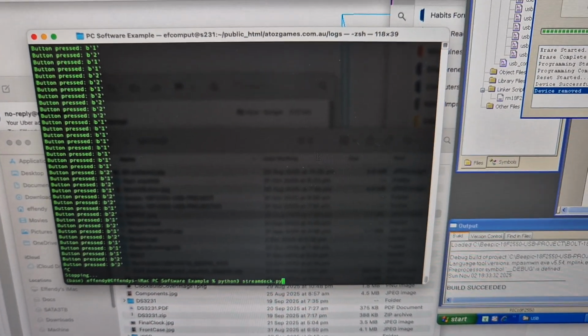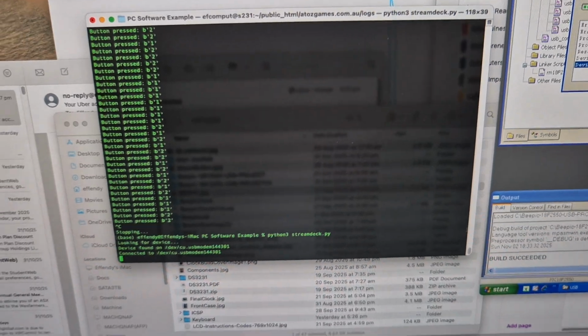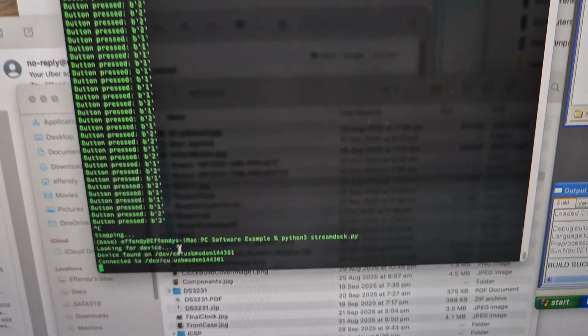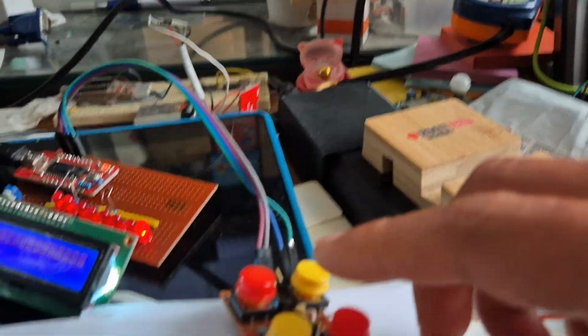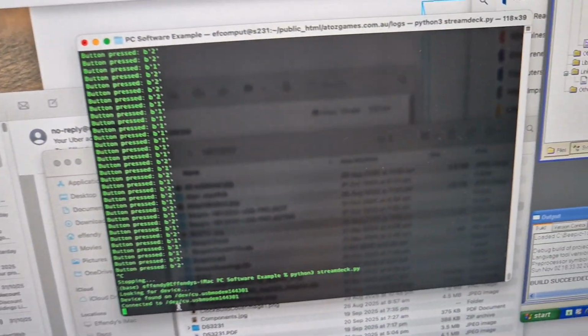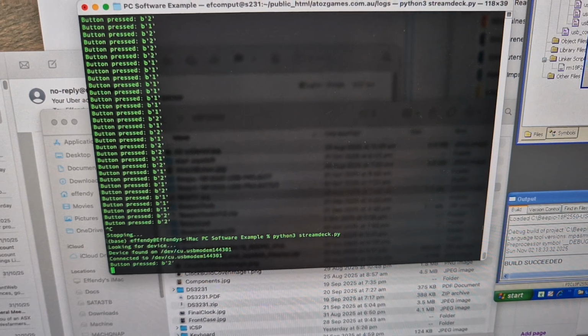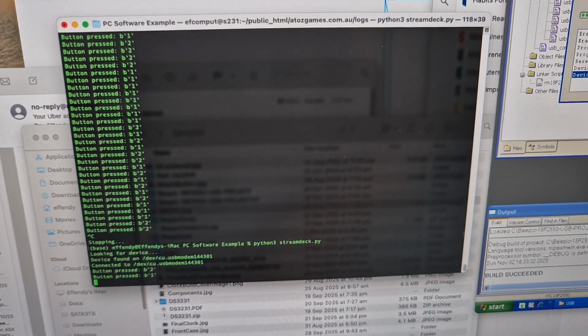Now if I execute the program in this window here, as you can see, it found my device. Now if I press the button, so that's button 2, this is button 1.